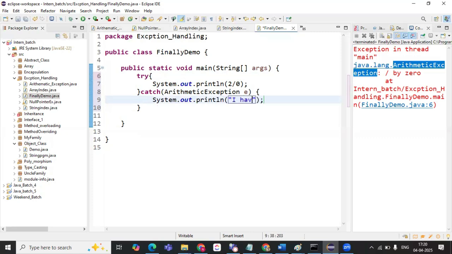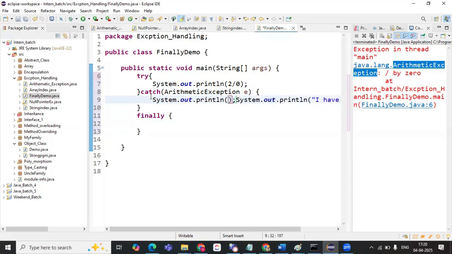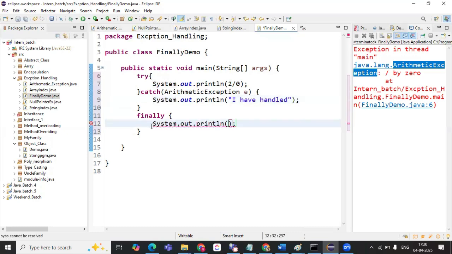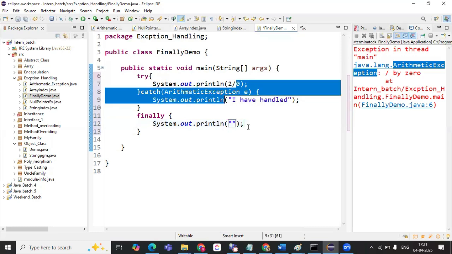So it says I have handled it, in the catch block. But after this, if we have the finally block, the finally block will look like this. Whatever logic we write inside the finally block will get executed whether this exception is handled or not. How? I'll show you.